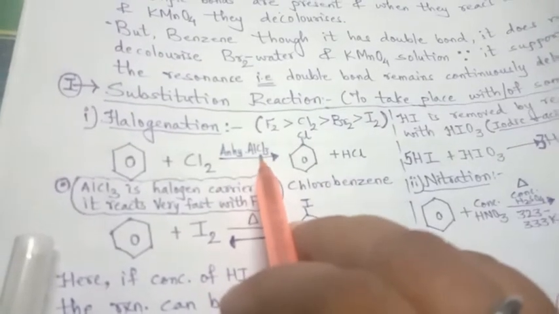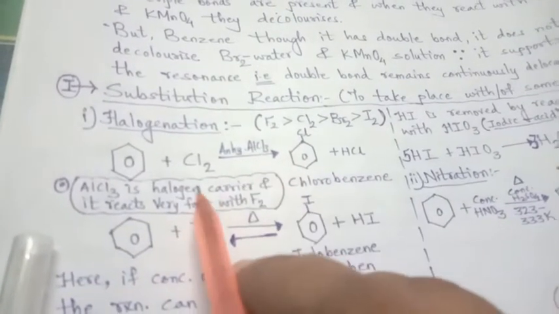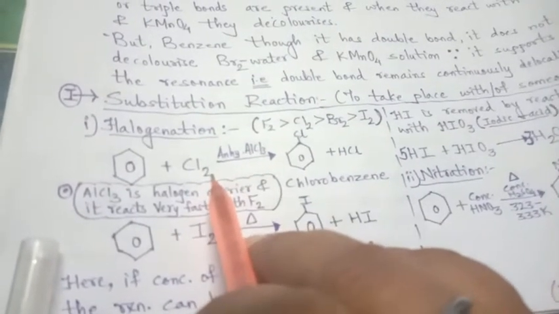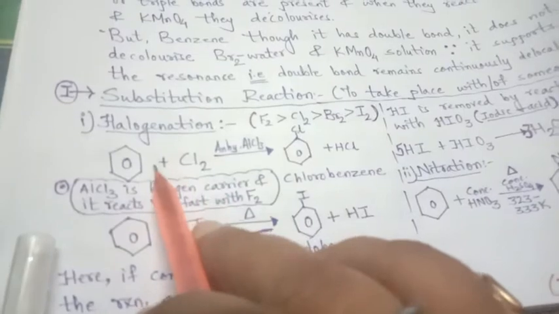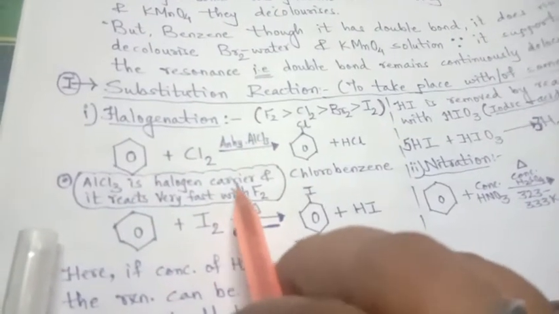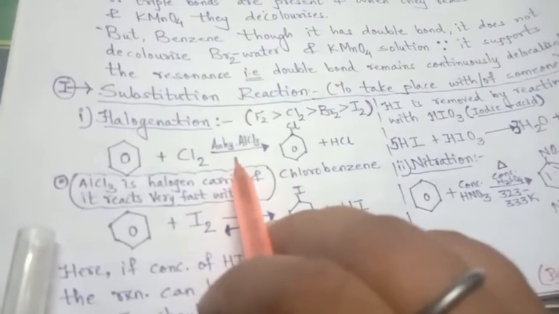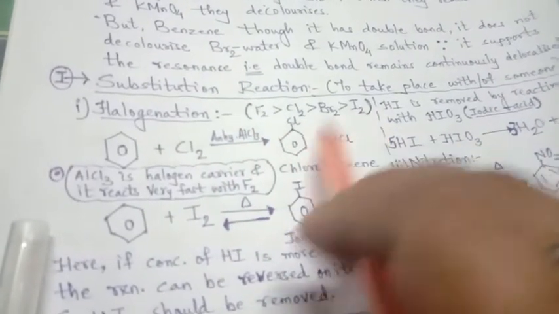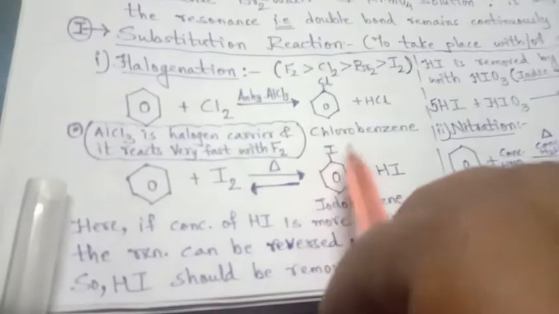Here anhydrous AlCl3 is the halogen carrier, because it is added to help the halogen work. It carries the halogen and reacts very fast with the benzene, and that is why the product we got is chlorobenzene.